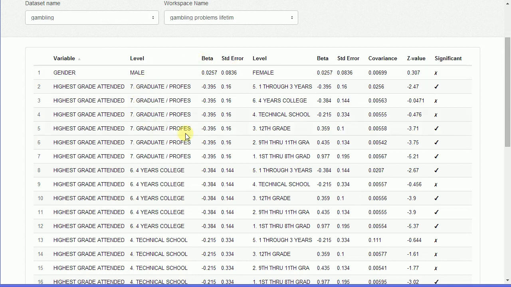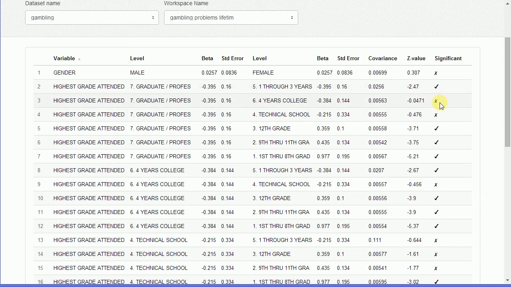This report provides more ideas around grouping levels within categorical variables. Every paired combination of levels within each categorical predictor is examined. The covariance between the coefficients is used to determine if they are statistically significant and different from each other. Where they aren't significantly different, shown by a cross, they are strong candidates for grouping.